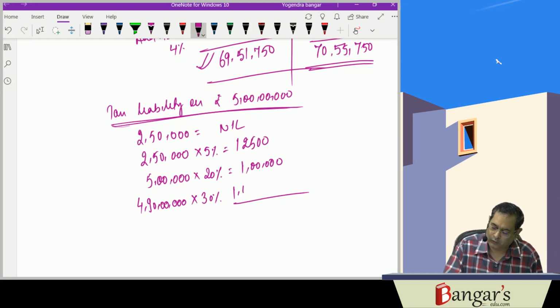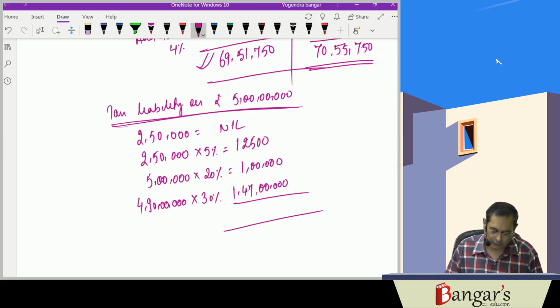1 crore 47 lakhs. So in aggregate, 147 plus 1, that is 148, 1 crore 48 lakhs 12,500.